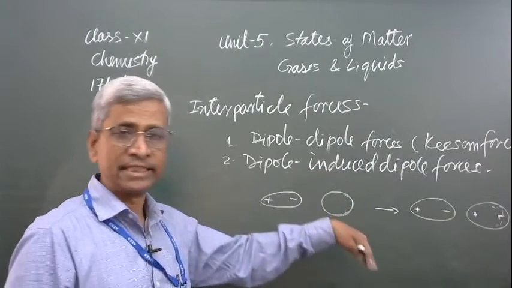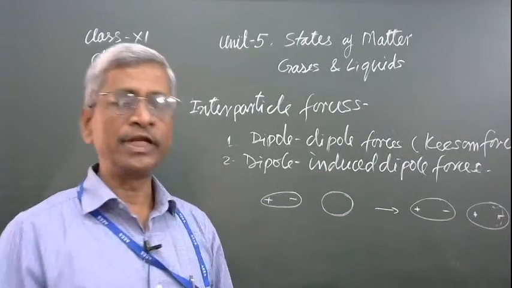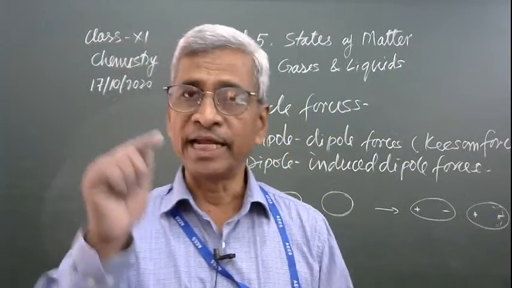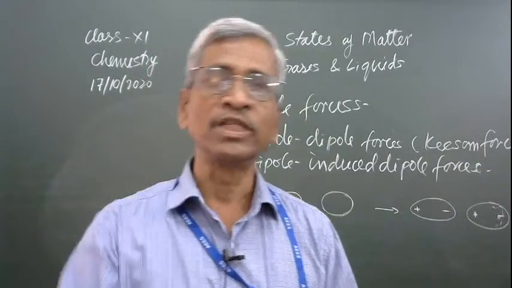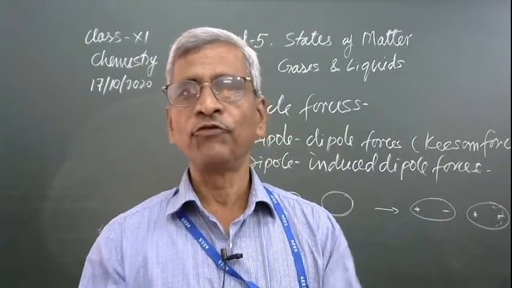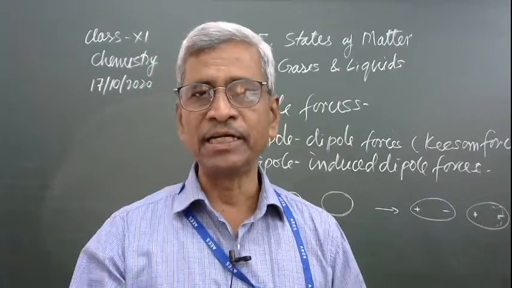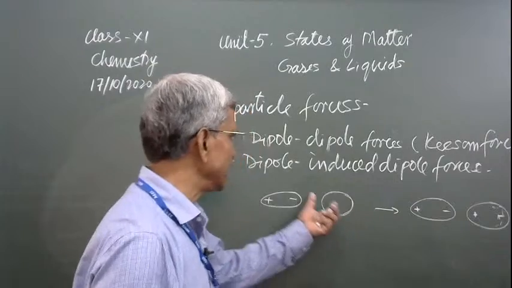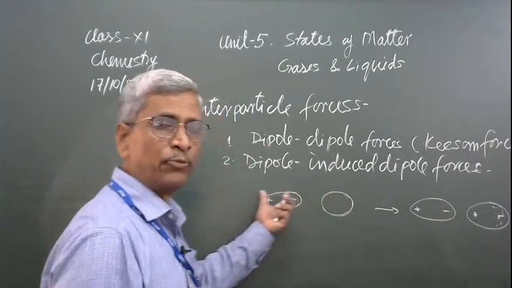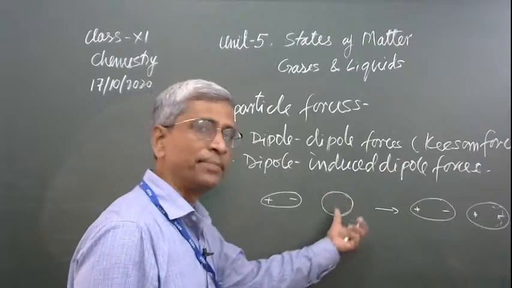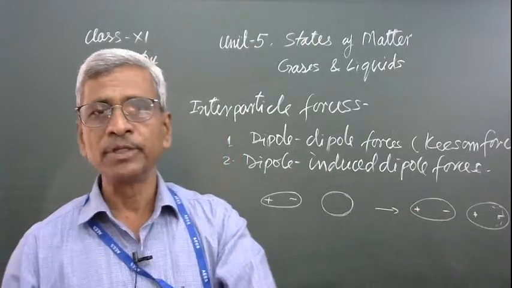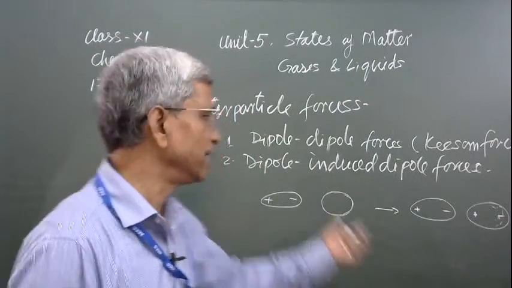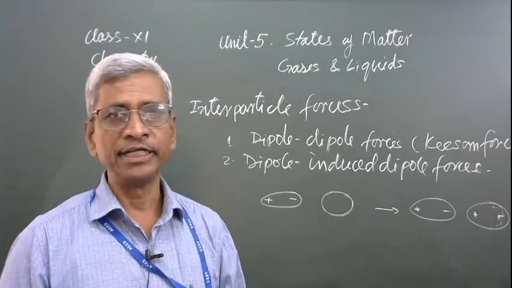Like fluorine and chlorine, both are neutral and non-polar, but the polarizability of chlorine is more than fluorine. If you go to bromine, its polarizability is more than that. Therefore, this type of force arises between a neutral molecule and a polar molecule, and it depends on the polarizability of the neutral molecule. If it is polarized easily, then this force of attraction will be stronger in that type of system.